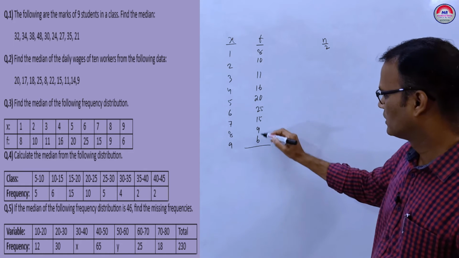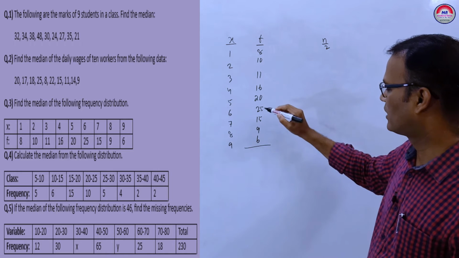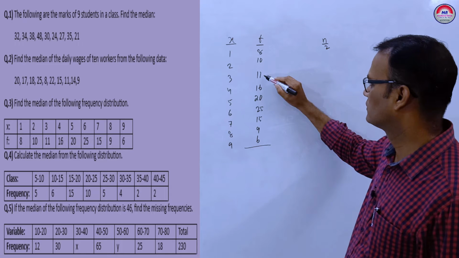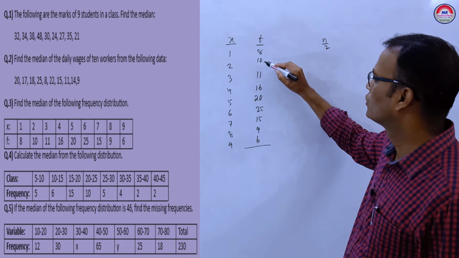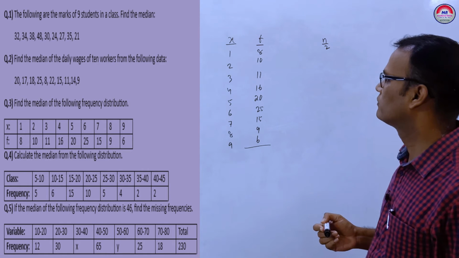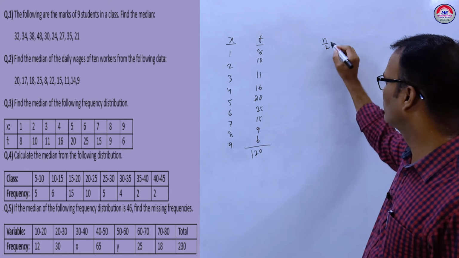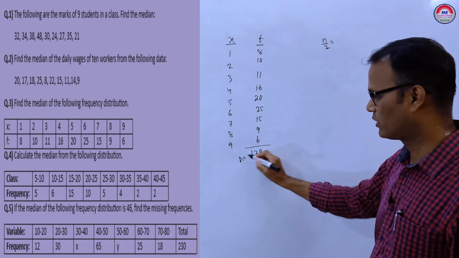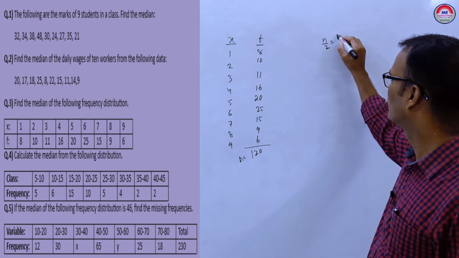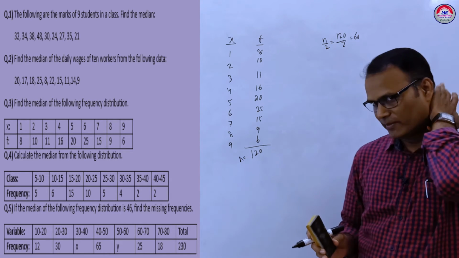We add them up, and n equals 120. If n equals 120, we have to find n by 2. 120 by 2 equals 60.